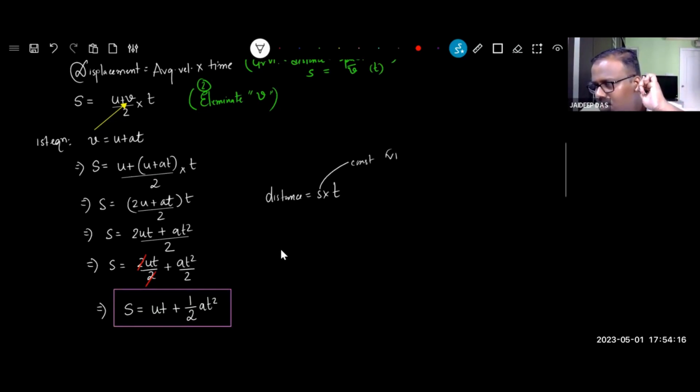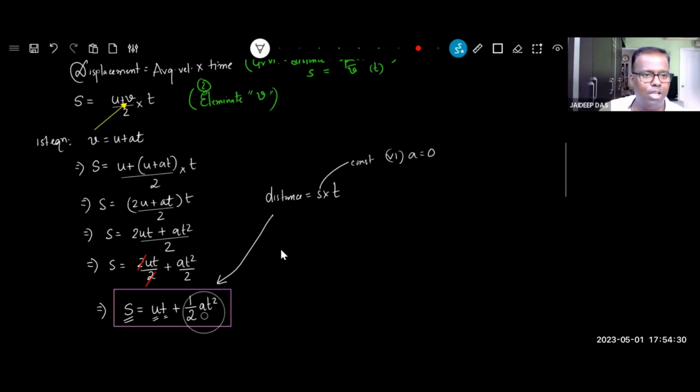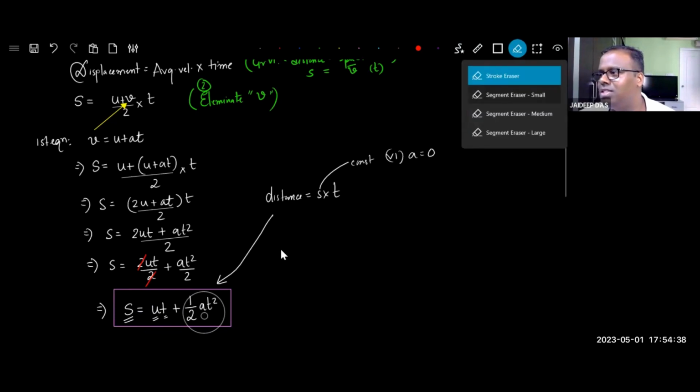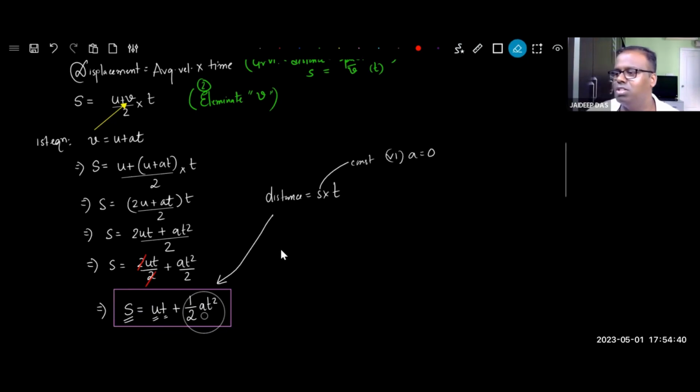That means in grade 6, acceleration was 0. Just put that thought process in this formula. Distance equal to speed into time, and in class 6, acceleration was 0. So this entire part becomes 0. Wahi toh formula aa gaya. Maza aaya ki nahi, bolo? It's just the same formula that you get back. But since you are grown up now, you have the concept of acceleration. So we will use the concept of acceleration.